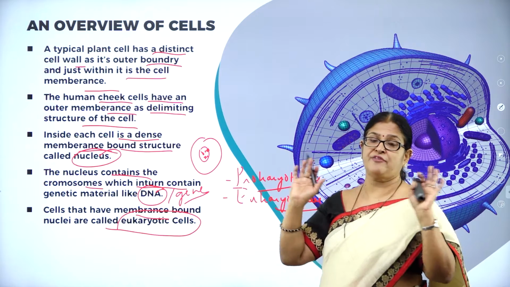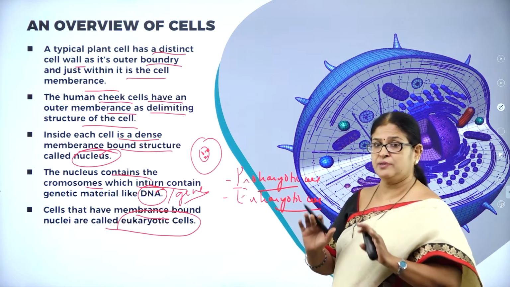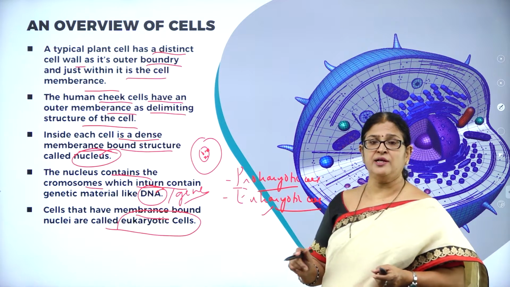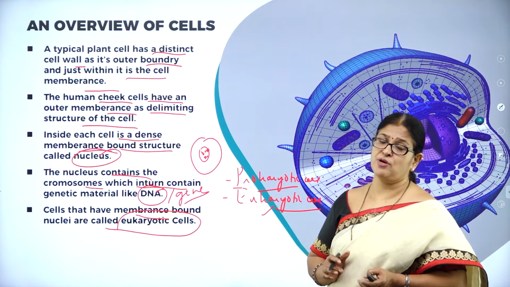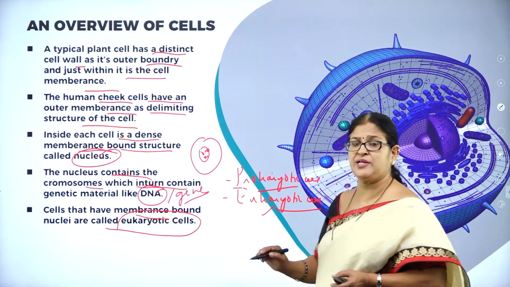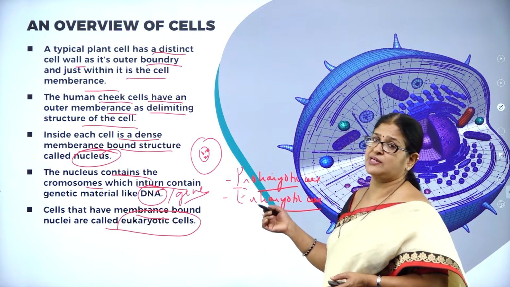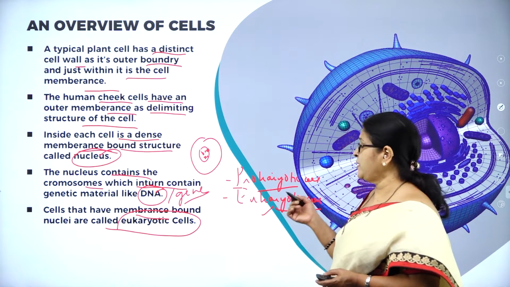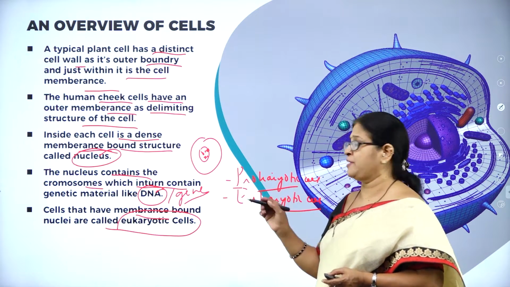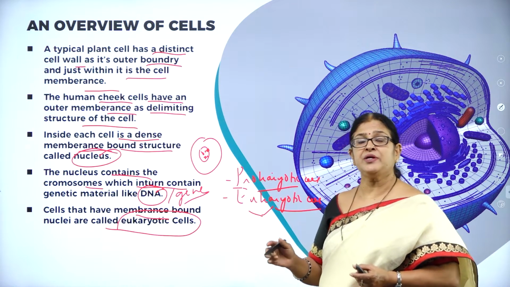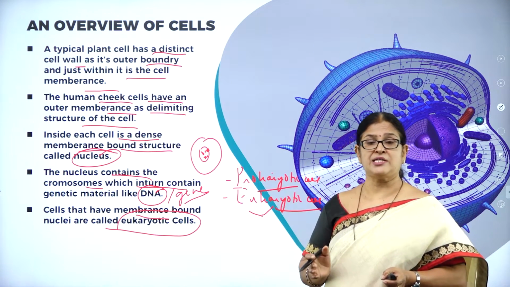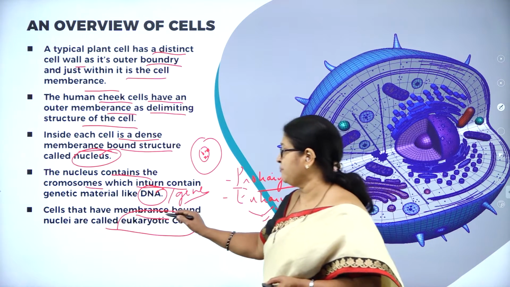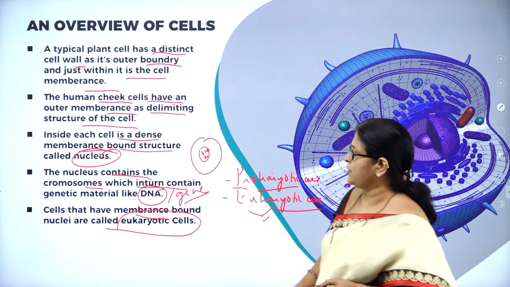Prokaryotic cells do not have a definite cell membrane. The nucleus is not bound by a membrane, whereas in a eukaryotic cell, the nucleus is bound by a membrane called the nuclear membrane. So here the nuclear membrane is absent. All the cell organelles like endoplasmic reticulum, Golgi bodies, lysosomes, or mitochondria are absent, except for ribosomes. Here in the eukaryotic cell, the nucleus is bound by a membrane, and all the cell organelles are present. So, cells that have membrane-bound nuclei are called eukaryotic cells.